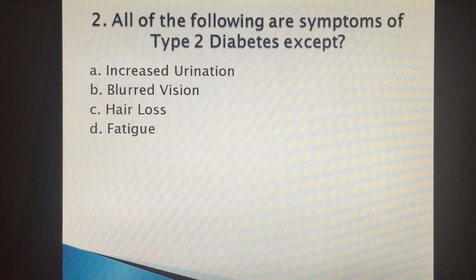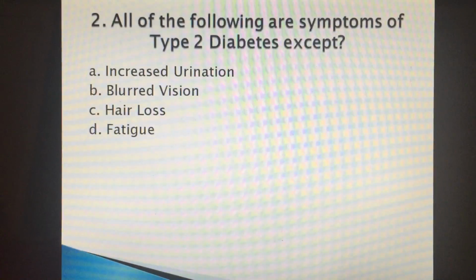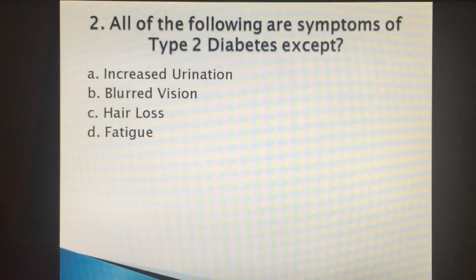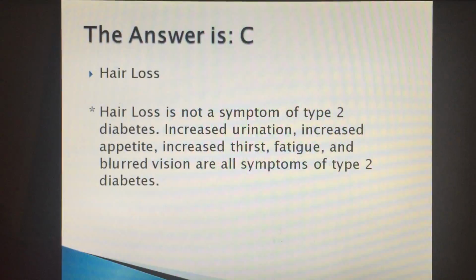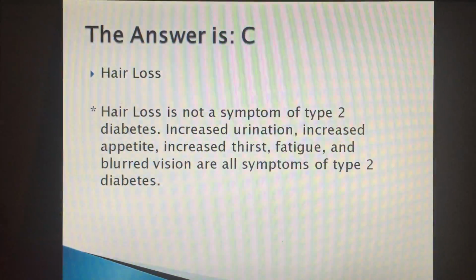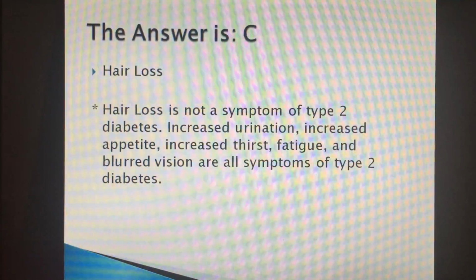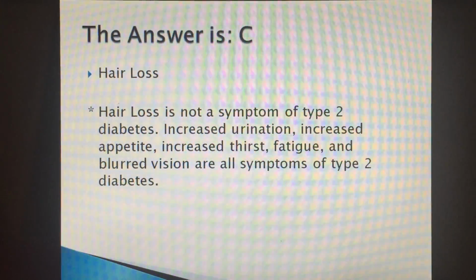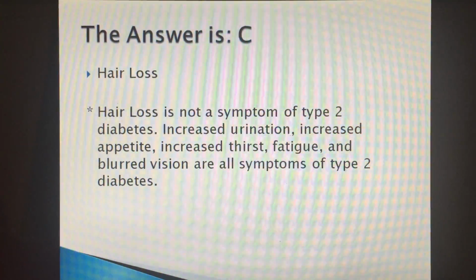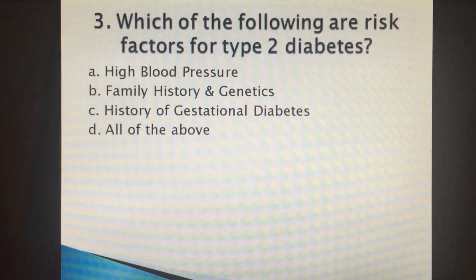Question number 2. All of the following are symptoms of type 2 diabetes except: increased urination, blurred vision, hair loss, and fatigue. The answer is C. Hair loss. Hair loss is not a symptom of type 2 diabetes. Increased urination, increased appetite, increased thirst, fatigue, and blurred vision are all symptoms of type 2 diabetes.